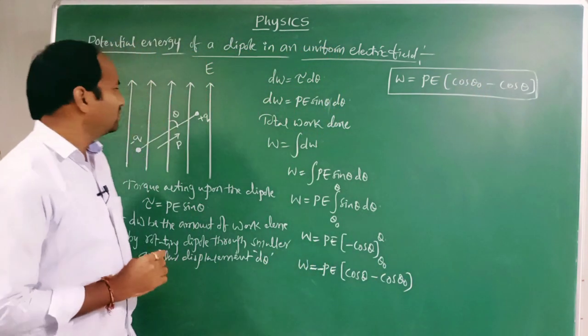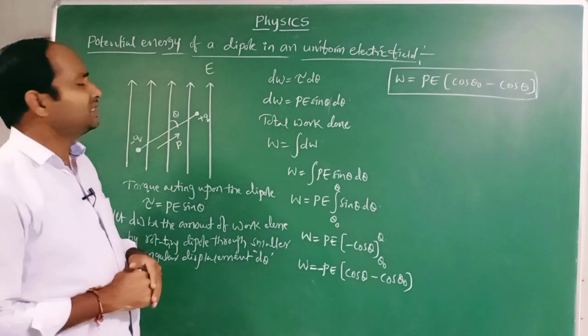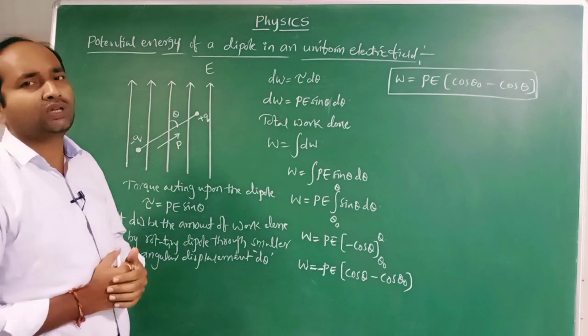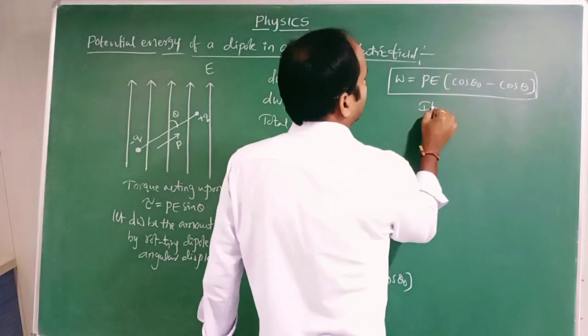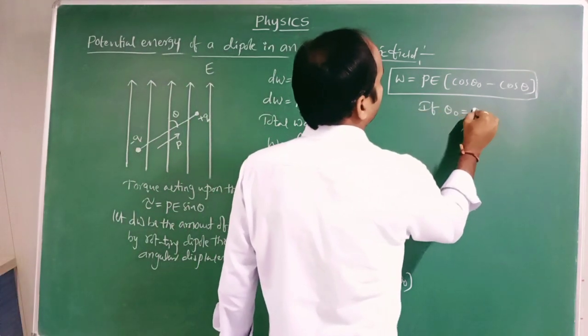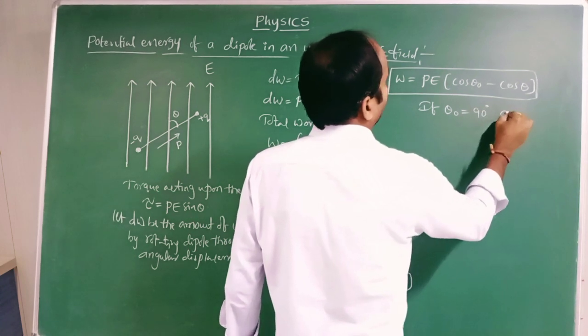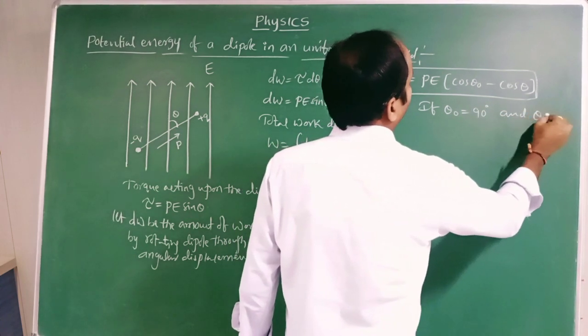Suppose the dipole is initially normal to the electric field, so theta naught equals 90 degrees, and theta is the final deflection.